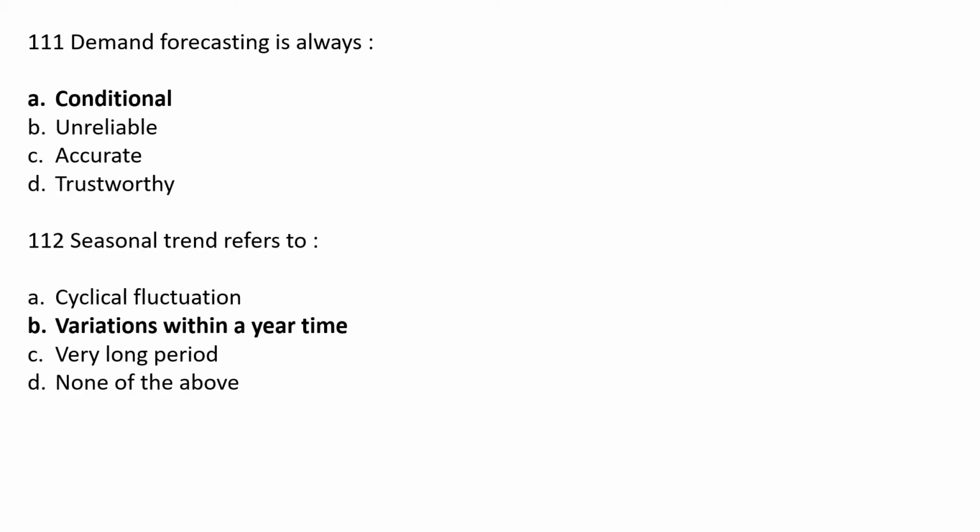Demand forecasting is always option A conditional, option B unreliable, option C accurate, option D trustworthy. The correct answer is option A conditional. Demand forecasting is always conditional.